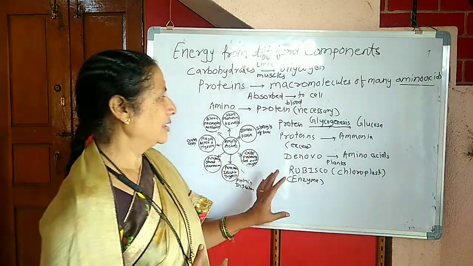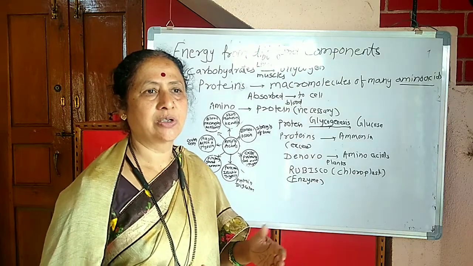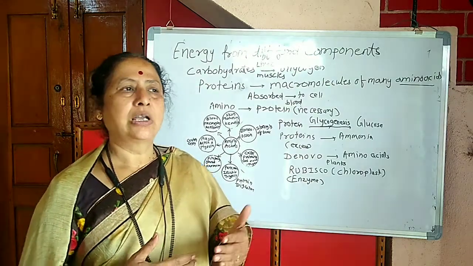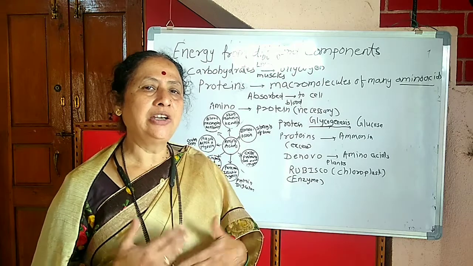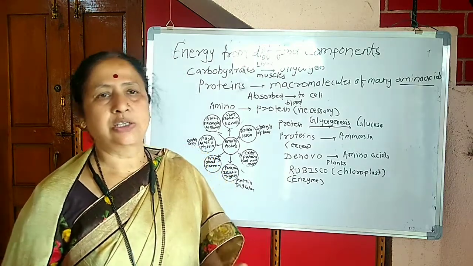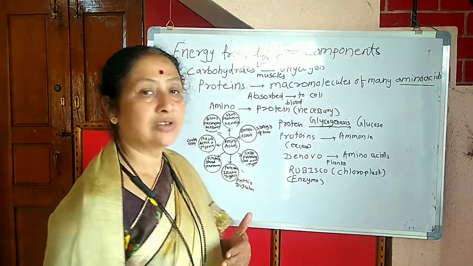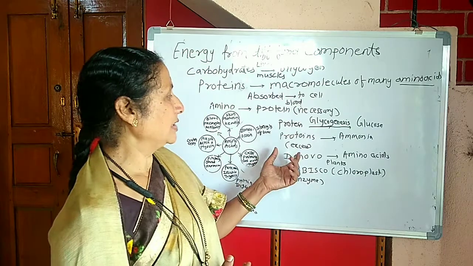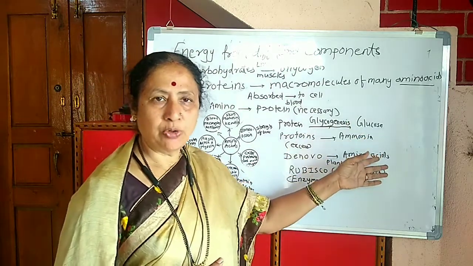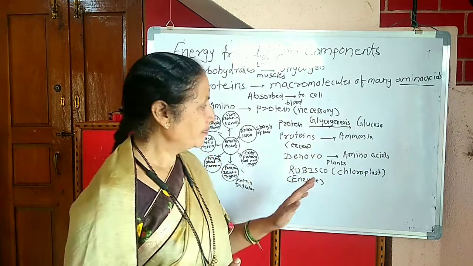Now find that if excess proteins are there, sometimes if there is an imbalance in the intake of any organism, there is an excess of particular nutrients. So if the proteins are in excess, then what happens? The proteins are converted into ammonia and eliminated out of the body.